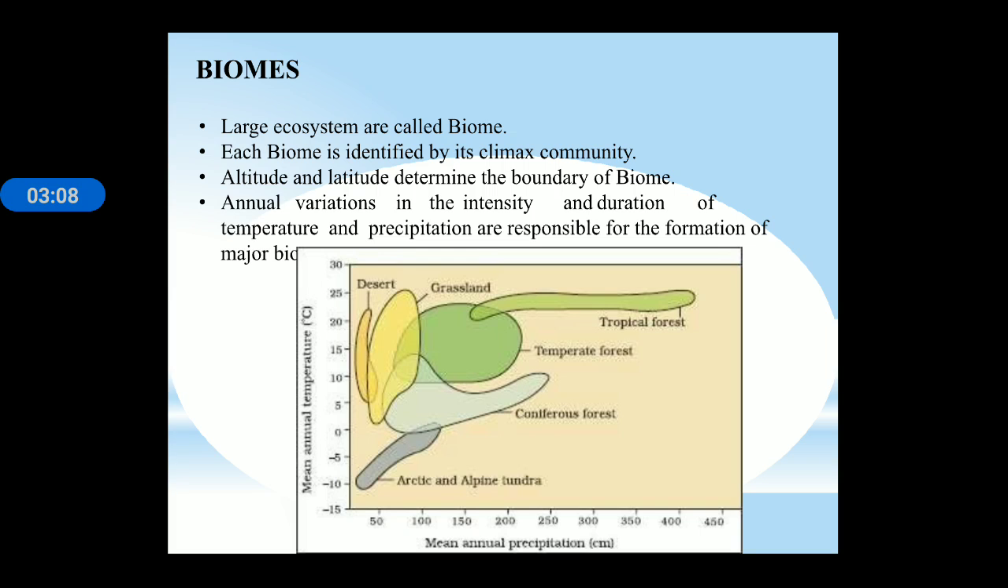As we can see in this graph, there are tropical forest, temperate forest, grassland, desert, coniferous, arctic and alpine biomes. In tropical forest the rainfall is 150 to 400. In desert the annual temperature is 5 to 24, and rainfall is below 50. And in arctic area the rainfall is near about 50 to 100. So different biomes have different precipitation ranges and different temperature ranges.